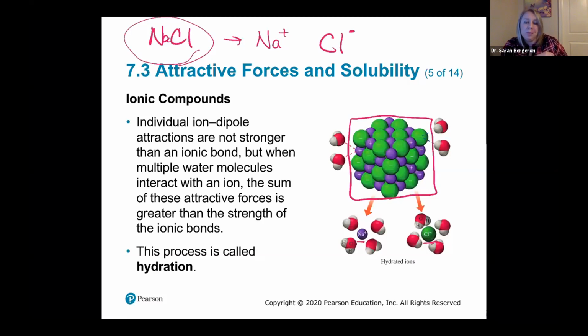And so if you put salt into water, what happens? It's going to dissolve, right? And so if you think about it, if sodium and chlorine ions are charged, well, water is going to be very attracted to that, even more attracted to that than it is to itself.